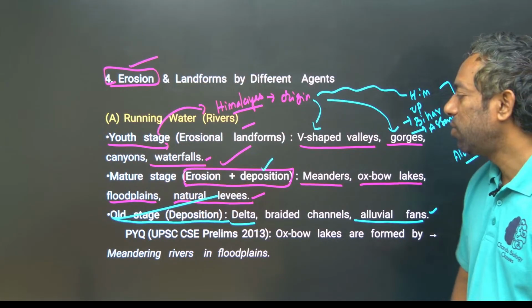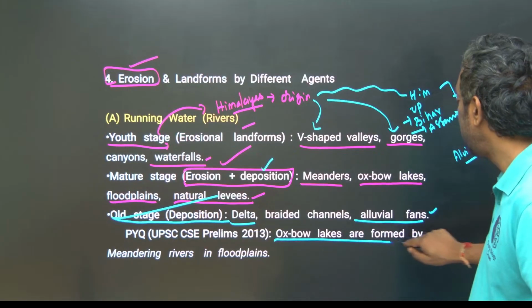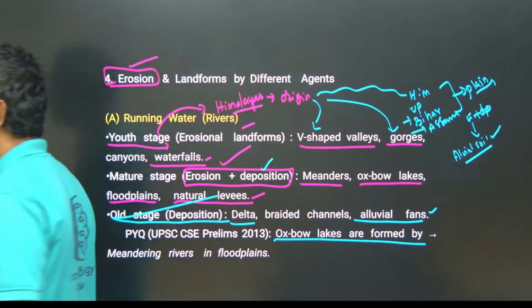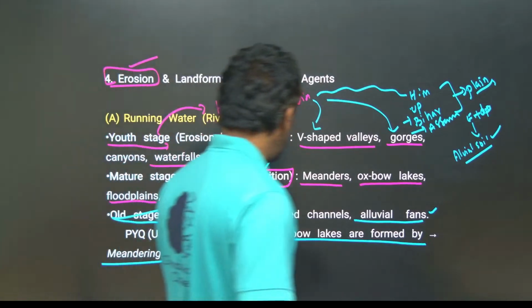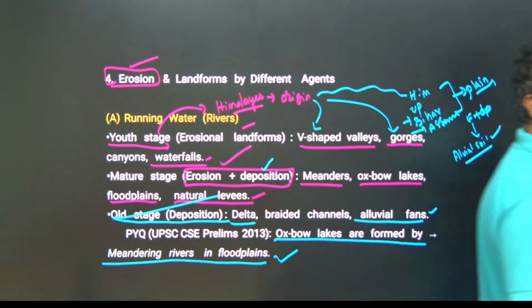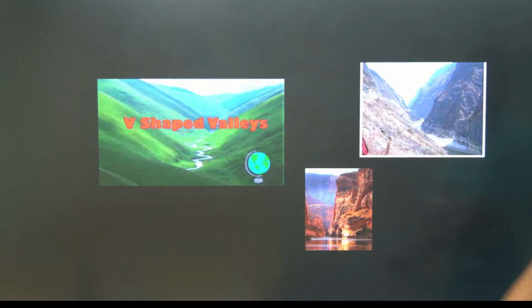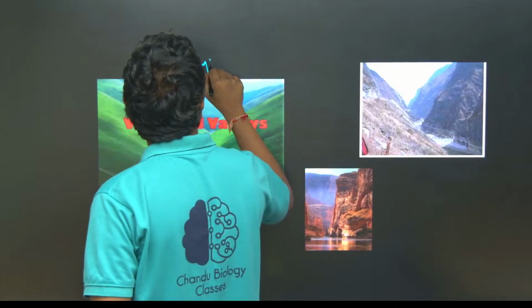UPSC previously asked a question: oxbow lakes are formed by how? By meandering rivers and floodplains. Oxbow lakes are formed by meandering rivers and floodplains. These V-shaped valleys are made by young rivers.